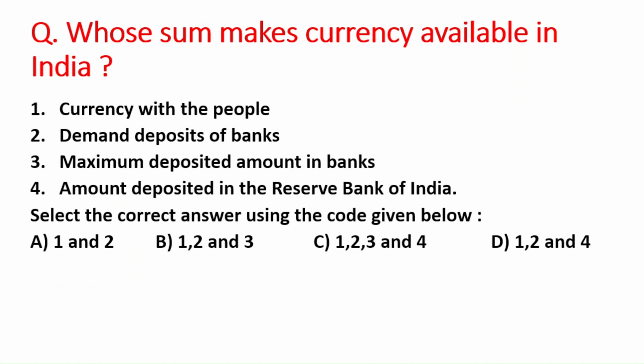Next question is, whose sum makes currency available in the market? First statement is currency with the people. Second one is the demand deposits of the banks. Third statement is maximum deposited amount in the banks. And fourth statement is amount deposited in the Reserve Bank of India. Select the correct answer using the code given below. Here are four options. So the correct one is option D, that is 1, 2 and 4, that is currency with the people, demand deposits of the bank, and amounts deposited in the Reserve Bank of India.